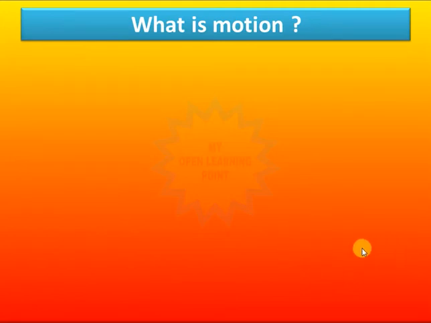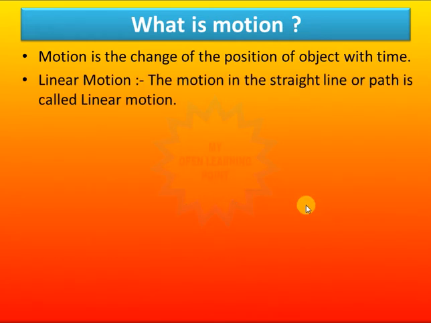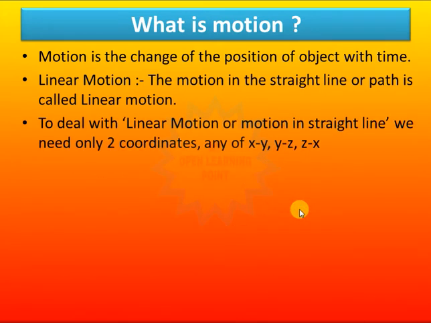Before going into detail, we have to know what we mean by motion. Motion is basically the state of an object. Motion is a change of position of an object with respect to time. When any object is changing its position with respect to time, then we can say it is in motion. Now, what do we mean by linear motion? It needs to be known. The motion in a straight line or path is called linear motion. Basically, it is also called motion in a straight line.